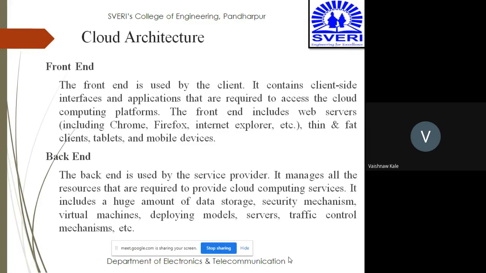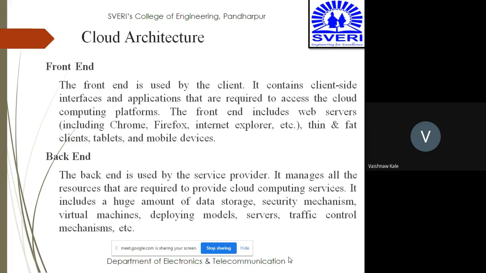It includes huge amount of data storage, security mechanism, virtual machines, deploying models, servers, traffic control and mechanism. यानी फ्रंट एंड जो है वो क्लाइंट साइड है और वो इंटरफेस और एप्लीकेशंस के बारे में ध्यान रखता है, जबकि बैक एंड जो है वो मैनेज करता है रिसोर्सेस को that are required to provide cloud computing services, which include huge amount of data storage, security mechanism, virtual machines, deploying models, traffic control, etc.